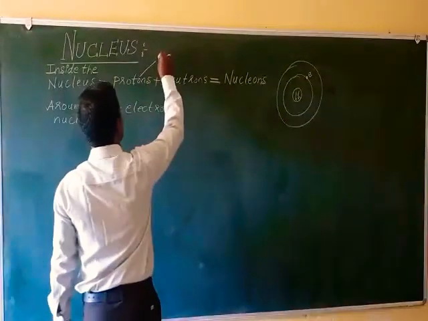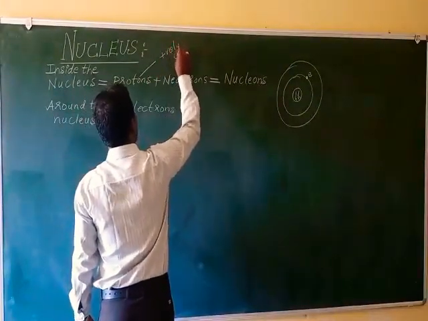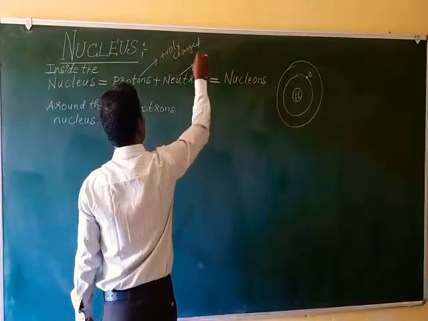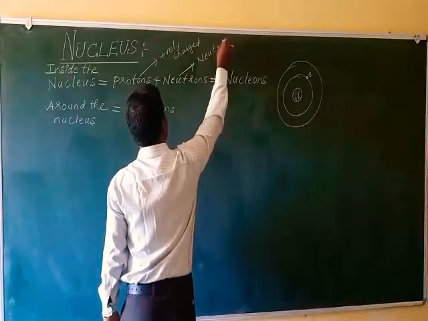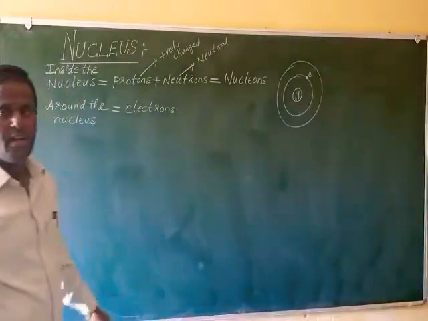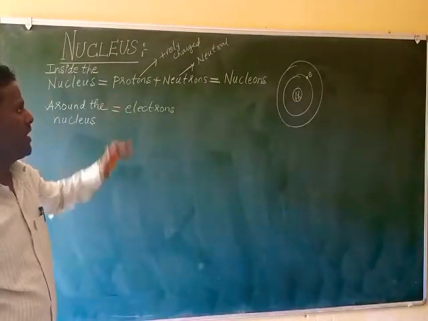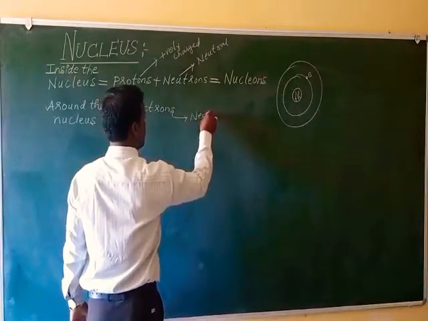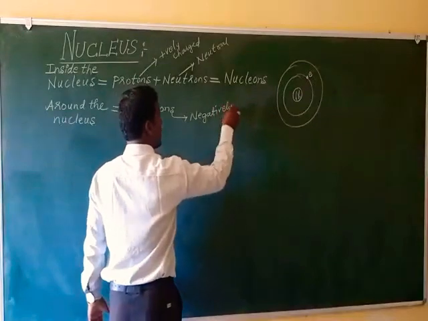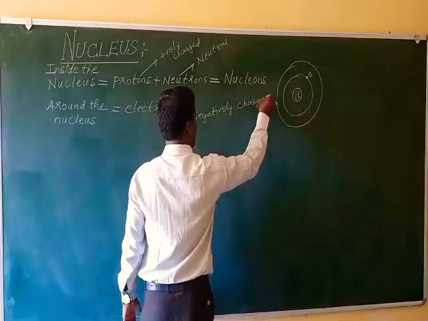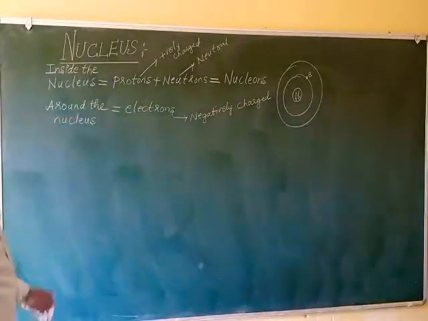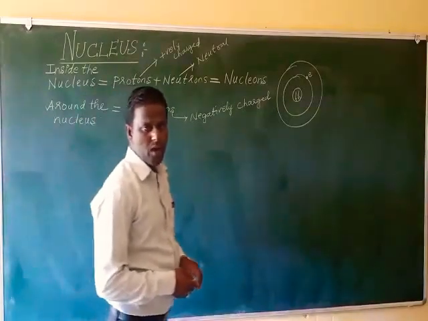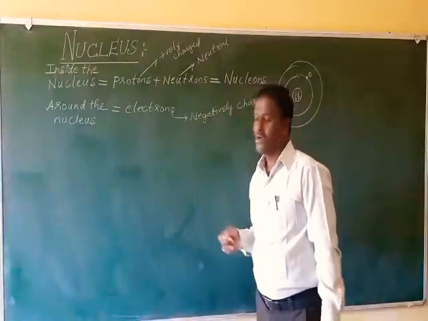Protons are positively charged. Neutrons are electrically neutral. They do not have any charge; they are neither positively charged nor negatively charged. And electrons are negatively charged. So here protons are positively charged, neutrons are electrically neutral, and electrons are negatively charged.